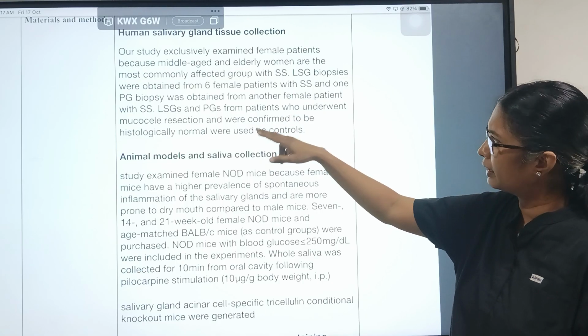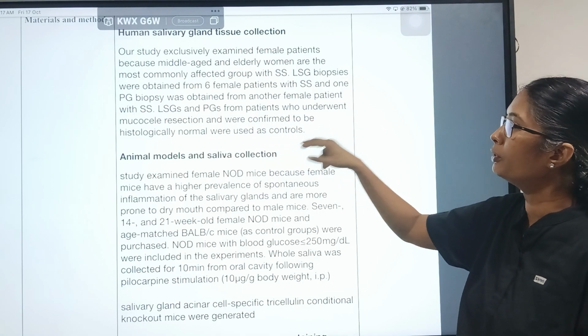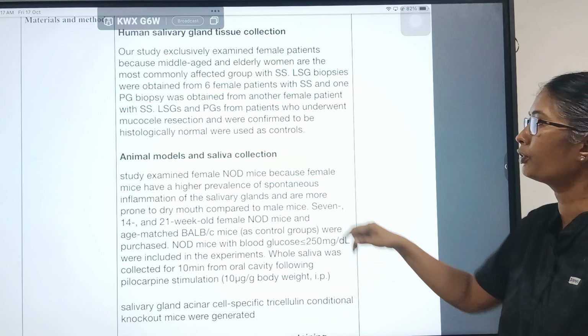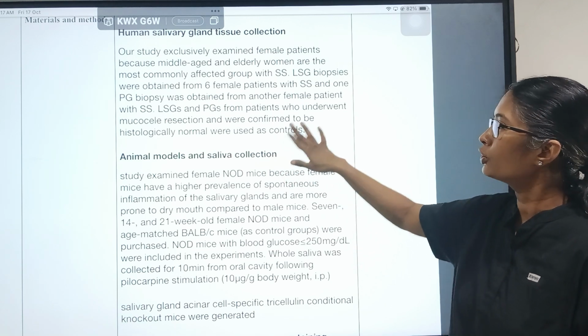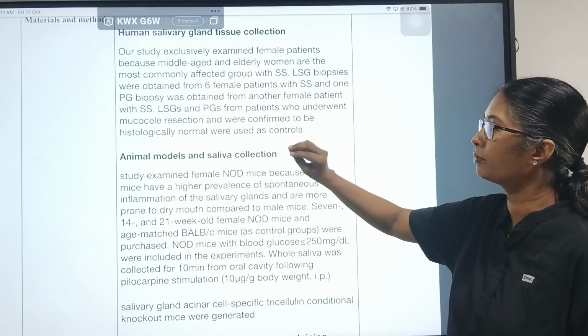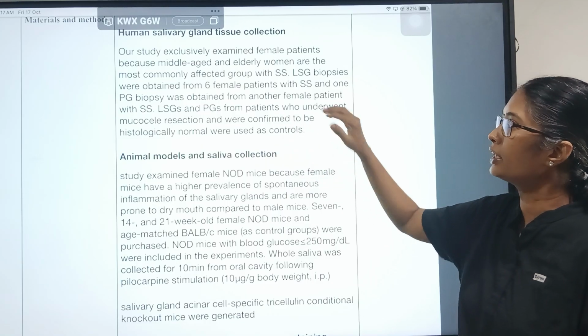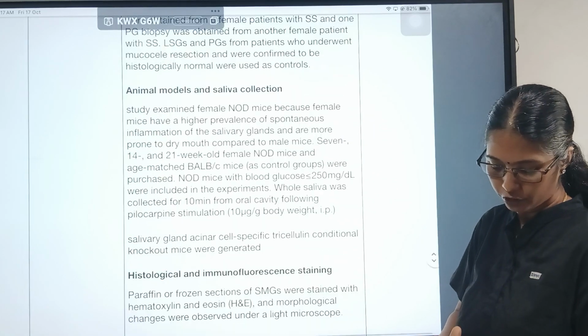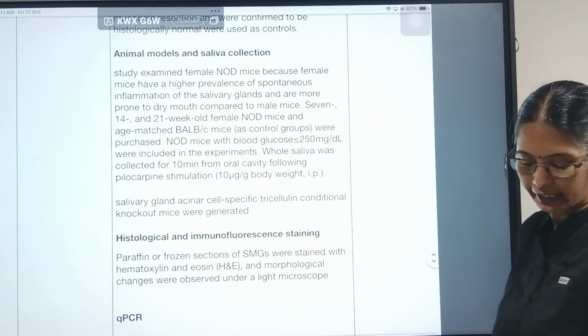Both the lip and the parotid gland samples from patients who underwent mucosal resection were confirmed by pathology. They were the controls. So the normal salivary gland was biopsied during mucosal resection, and the other samples were from the Sjögren syndrome group, who were mostly middle-aged women.